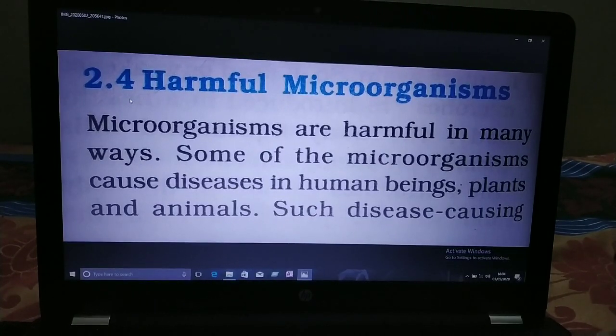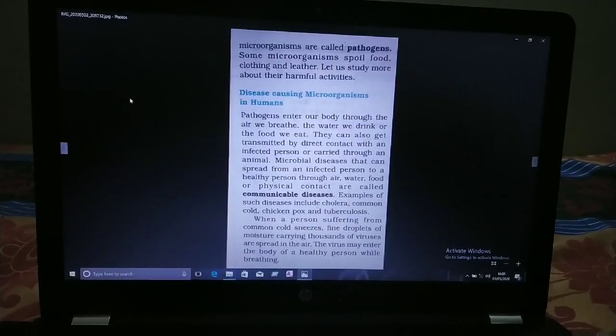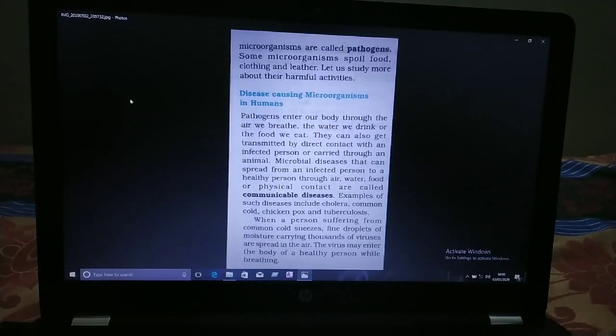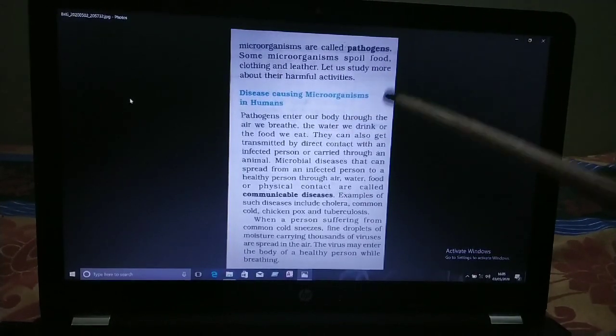Such disease-causing microorganisms are known as pathogens. Whatever disease is caused in plants or animals, the disease-causing microorganism is known as a pathogen. There are different disease-causing pathogens that enter our body through either air, water or